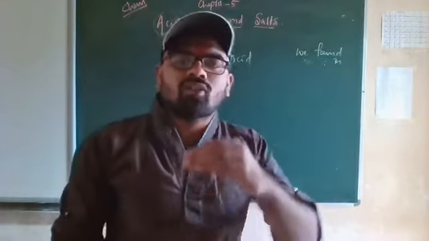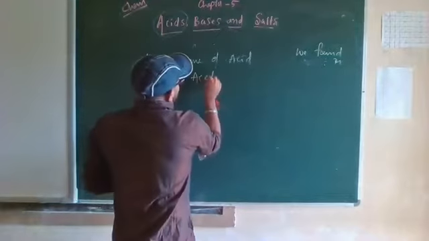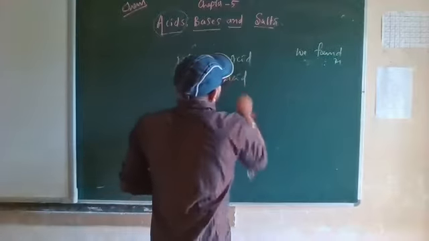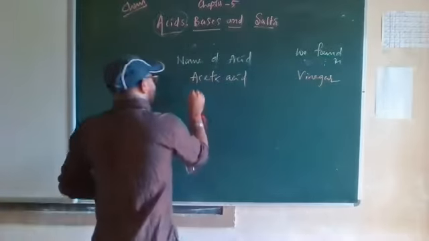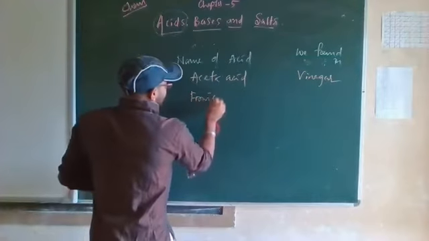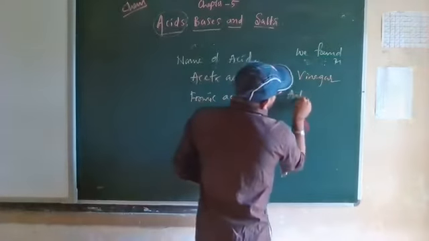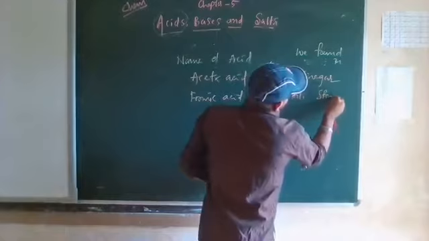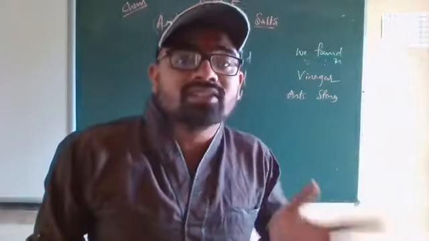Shall we write, or will we go with vinegar? So acetic acid is the first one as per your textbook. Acetic acid is found in vinegar. Then formic acid is found in ant's sting. So ant's sting contains formic acid.